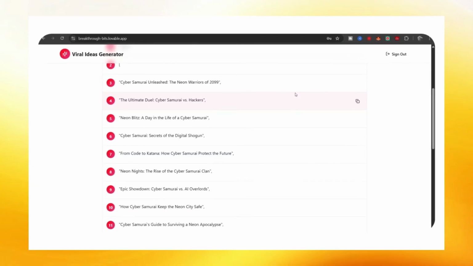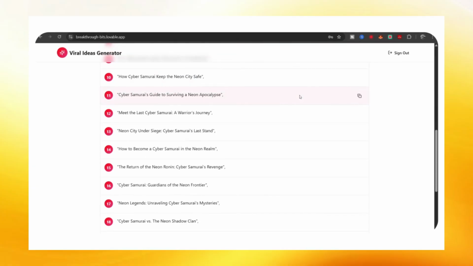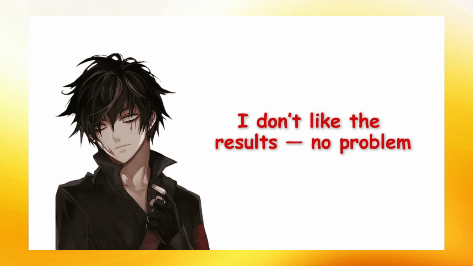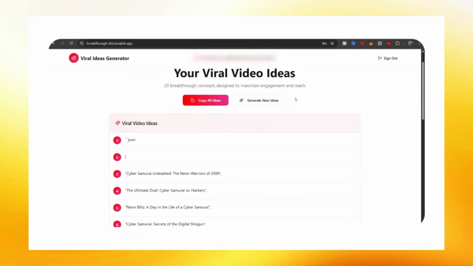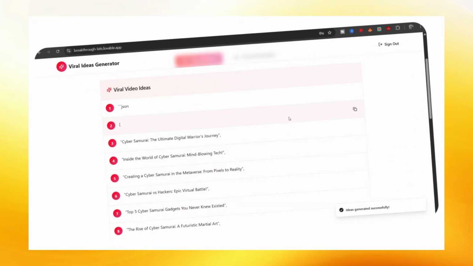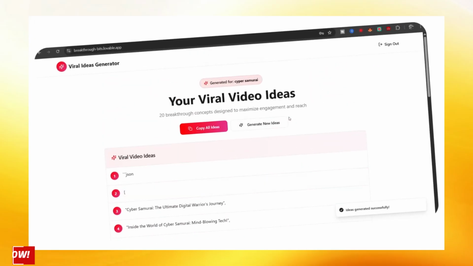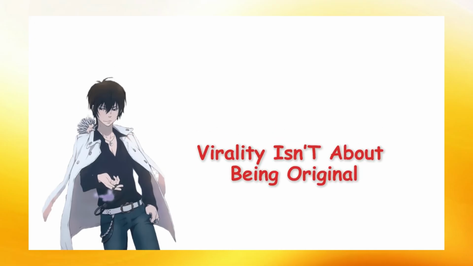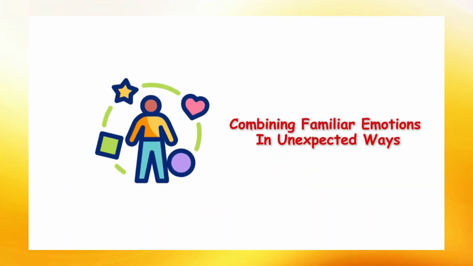Now here it says Custom Niche. This is where you tell the AI what type of anime you want to create. For example, let's say I want to make an original anime inspired by a lone samurai trapped in a cyberpunk city. So I'll type that here. Cyber samurai in a neon future. Then just click Generate Viral Ideas and boom. Look at this. It just gave me titles like The Samurai Who Fought His Own Future, Neon Blade, The Last Code Warrior.